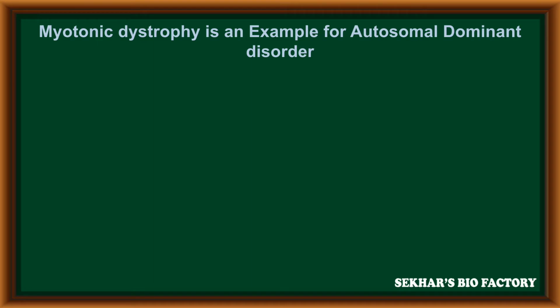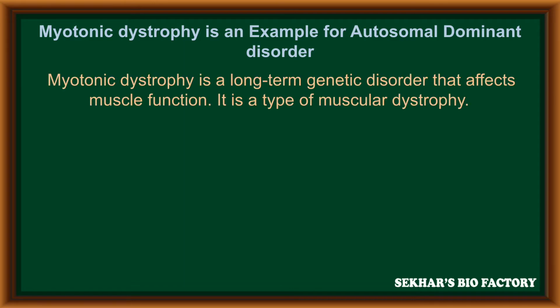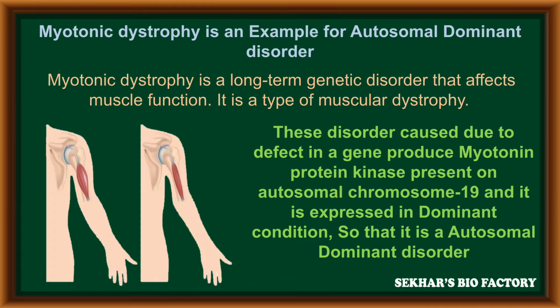Myotonic dystrophy is an example of an autosomal dominant disorder. Myotonic dystrophy is a long term genetic disorder that affects muscle functioning, and it is a type of muscular dystrophy. This disorder is caused by a defect in the gene that produces myotonic protein kinase.